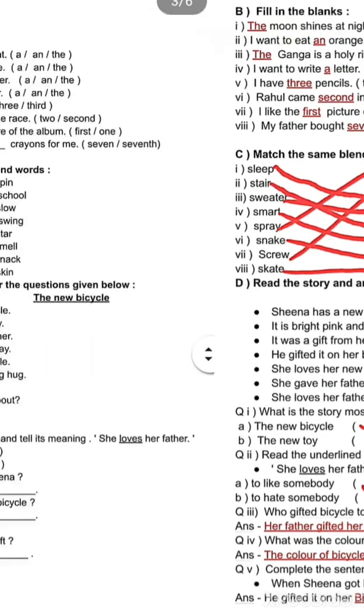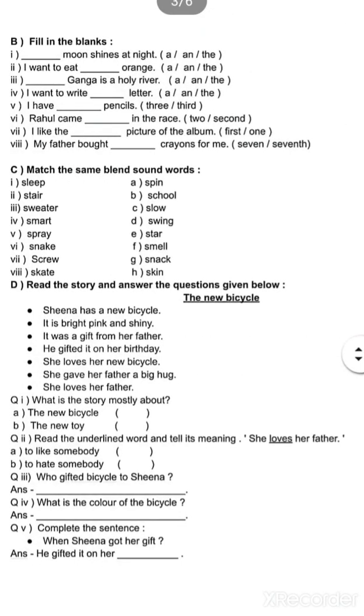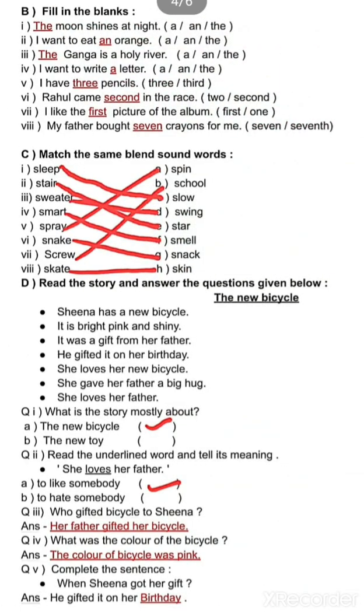Now next question. Next question is, match the same blending sound. So first is sleep. Here is the sl blending sound. So on the next side, we will look for the word which has the same blending sound, the word beginning with the sl blending sound. So we will match sleep with slow.